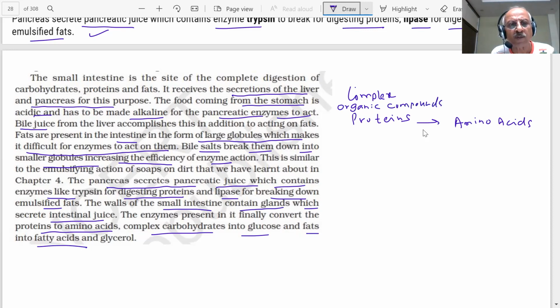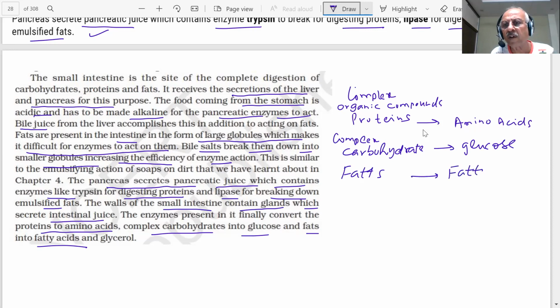And then you have complex carbohydrates, like cellulose, etc. They have to be broken into simpler ones, glucose. And you have fats, which you are eating, and they have to be broken down into fatty acids and glycerol.